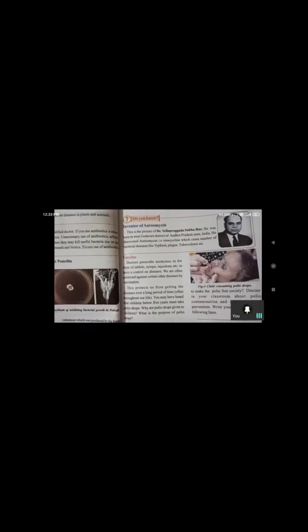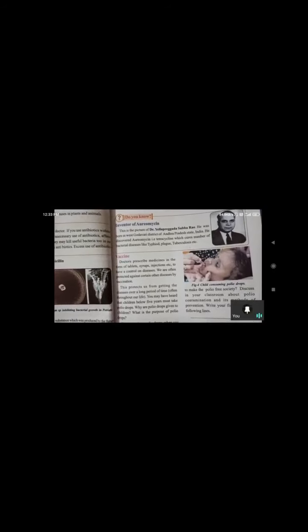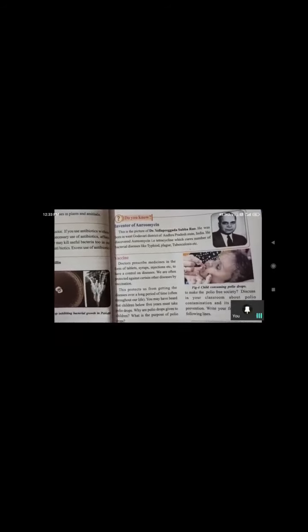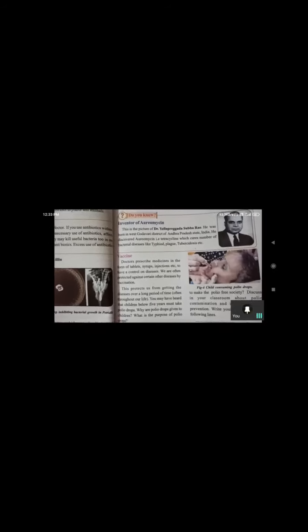So next one is Dr. Yellapragada Subbarao, I already told you. He introduced typhoid, plague and tuberculosis medicine. Tetracycline was introduced at that time, Tetracycline or Aureomycin, we can call that medicine. The TB medicine was introduced by Dr. Yellapragada Subbarao. He was born in the West Godavari district of Andhra Pradesh state.